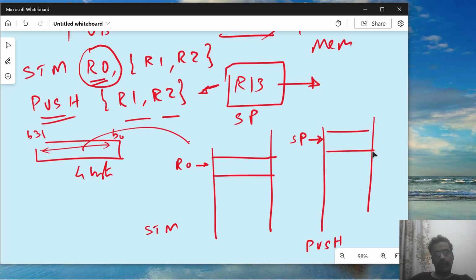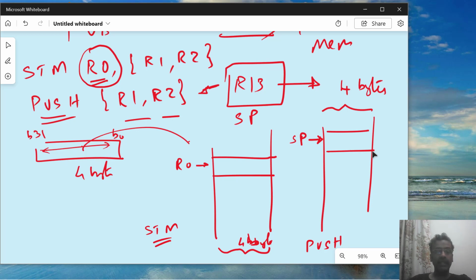Now the only other difference is that I am going to take 4 bytes wide. You can mention this also in your picture, then it becomes easier to understand, and easier for me to know that you have understood that in case of STM or the push instruction, 4 bytes are always taken.